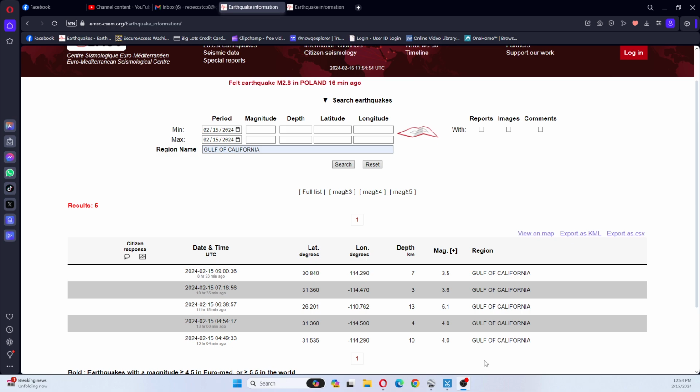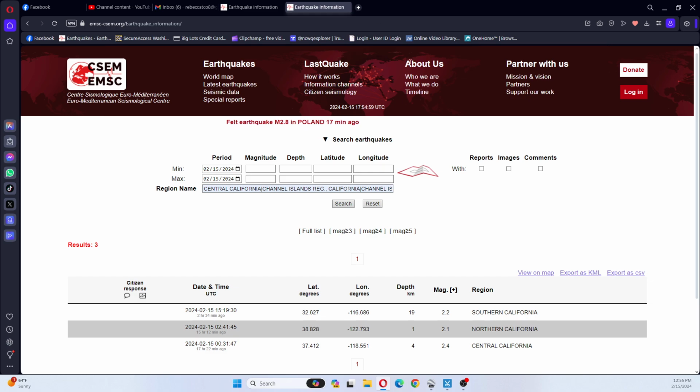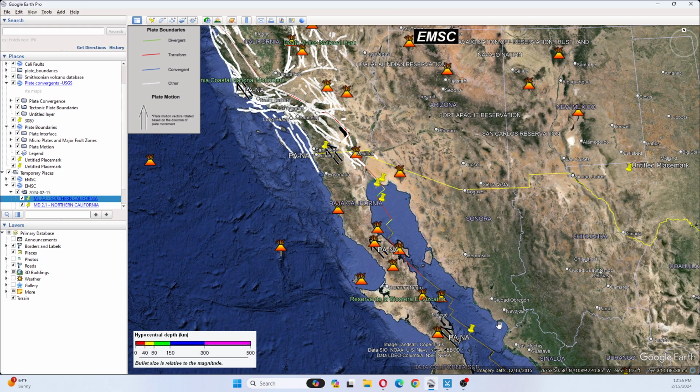The earthquakes that have occurred today, as of 13 hours until now, were 4.0, 4.0, a 5.1, 3.6, and a 3.5. And these earthquakes here, I believe, have caused these other two earthquakes, the 2.1 and the 2.2. However, I expect that there's going to be more activity, so we're going to look at this on Google Earth. And I've already put these into Google Earth.